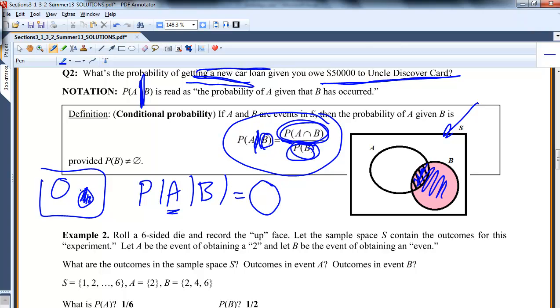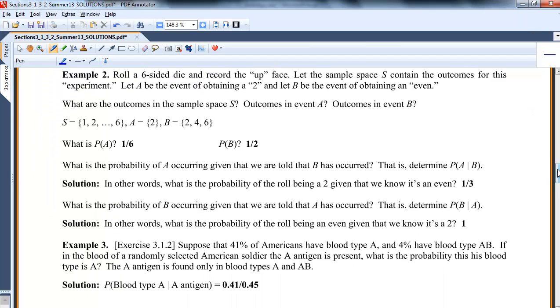If B has happened, there's no way A is going to happen if they're mutually exclusive. This is just a short example of rolling a 6-sided die. A is the event of getting a 2, and B is the event of rolling an even. So the sample space is 1 through 6. A is the event 2, B is the event even. Probability of A, probability of B.